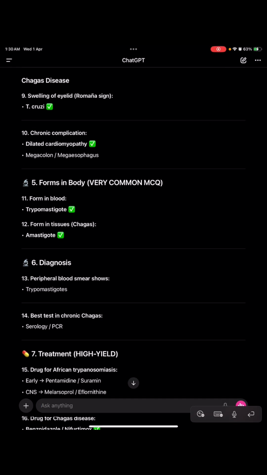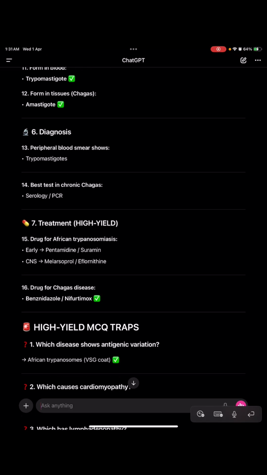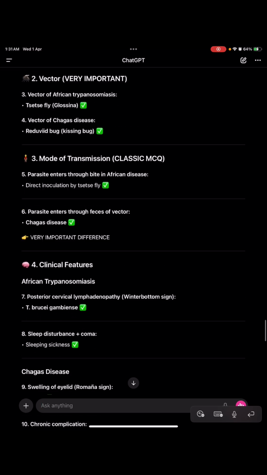Now amastigote and trypomastigote. Amastigote, we'll see that later. Diagnosis is by peripheral blood smear, which shows trypomastigotes, and the best test in chronic Chagas disease is serology and PCR, because there may be IgM antibodies, IgG antibodies, and PCR. Treatment for African trypanosomiasis is early pentamidine and suramin, and when CNS is involved, melarsoprol and eflornithine. For Chagas it is benznidazole and nifurtimox.